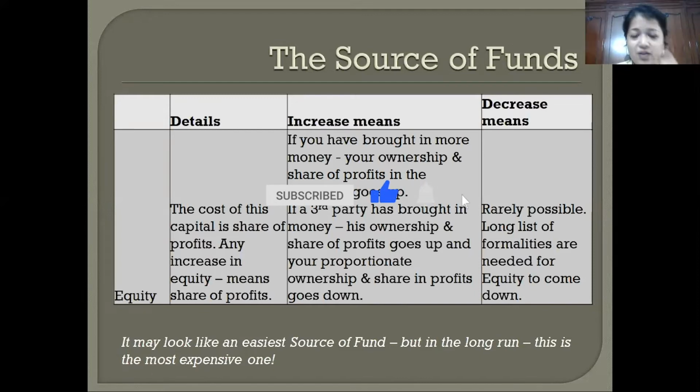So every 10% of equity. So let's say in your company, you give me 10% of your company and I give you money for it. I also become a 10% profit shareholder in your company. So tomorrow, whatever money you make, I am also liable to get 10% out of it. So with every equity raised, you lose your profit share. So this is actually the most expensive part of equity. And I think equity is a very expensive source of fund.